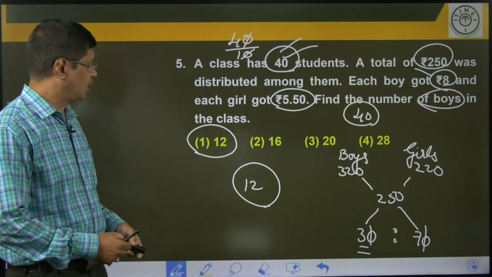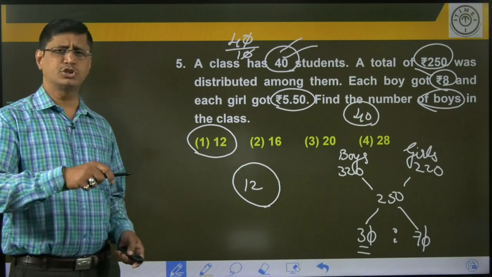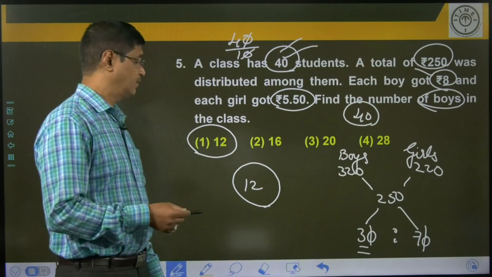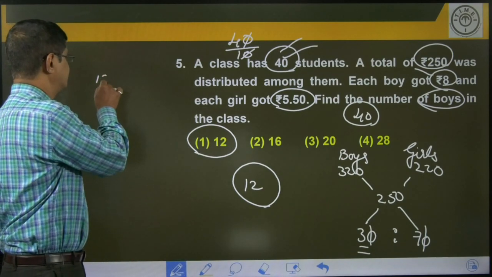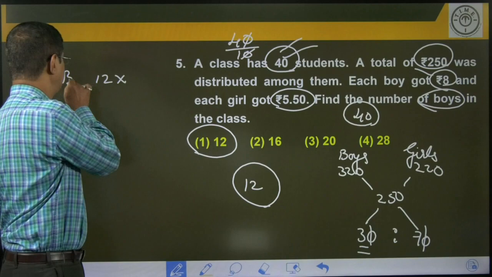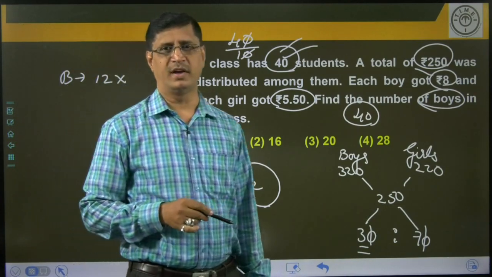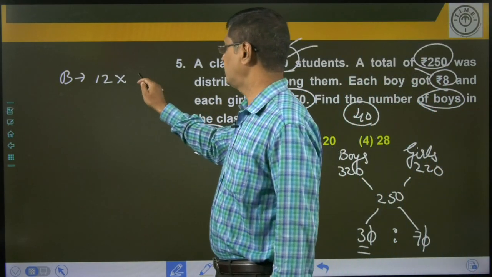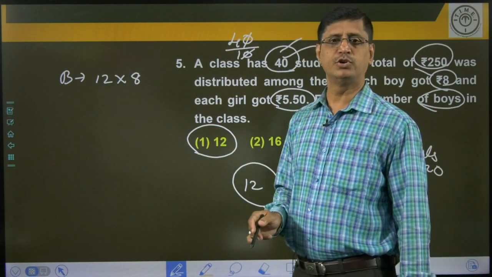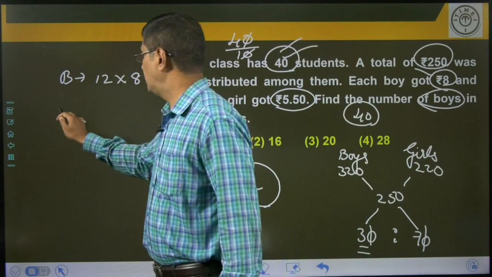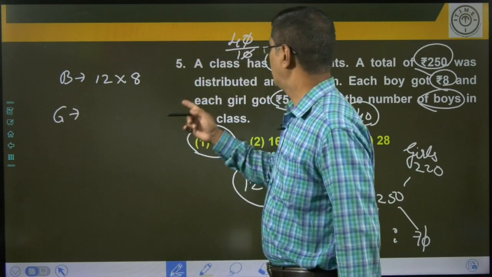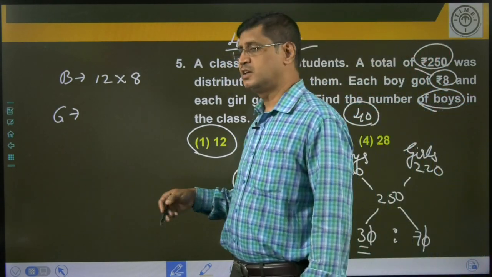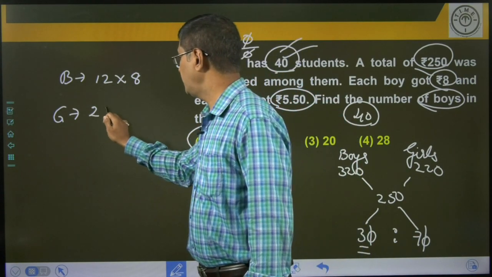So, what is the right choice? Option number 1. My dear students, if you are not good at concept, you can try by using the options. For example, 12 students, let us assume these are boys, 12 are boys. Each boy got how much here? 8 rupees. So, 8 into 12. How many girls? Just observe 40 total strength, 12 are boys, remaining are girls. How many girls here? 28.